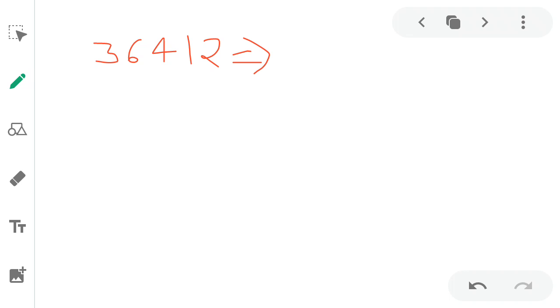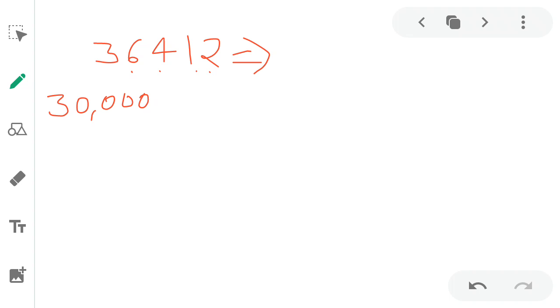Ones, tens, hundreds, 1,000, 10,000. 3 is in the 10,000 place, and the place value of 3 is 30,000. Or simply after 3 we write the zeros, 4 zeros, because a 5-digit number is given.